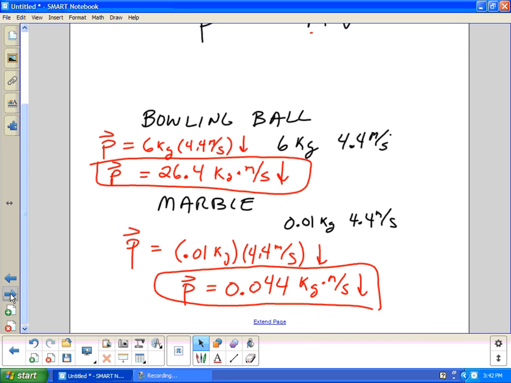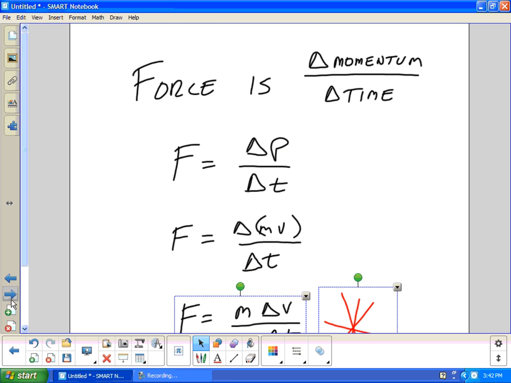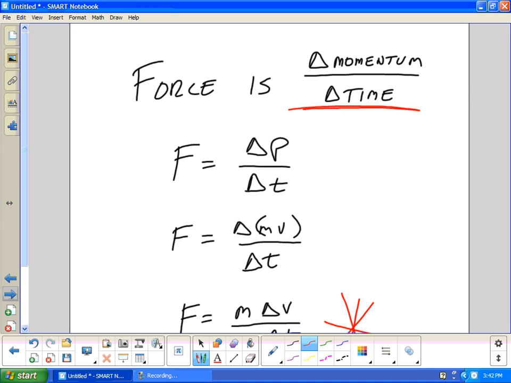But the way we have to do this now is to consider what force is. And force is how much momentum you have over a change in time. Force is the change in momentum over the change in time. And again, momentum is denoted with the letter p. So little p, which is a vector quantity, so force is a vector quantity, is equal to the change in momentum over the change in time.